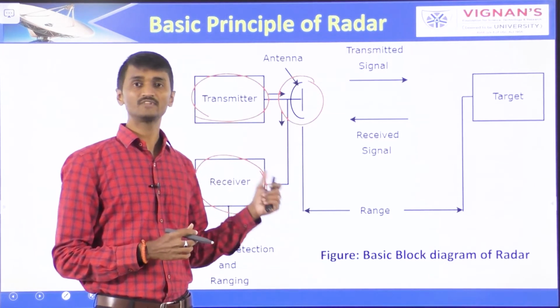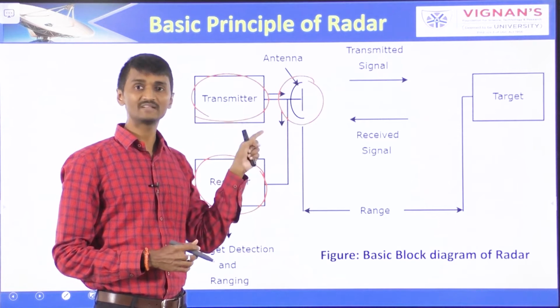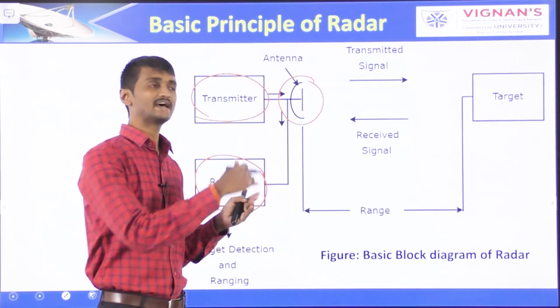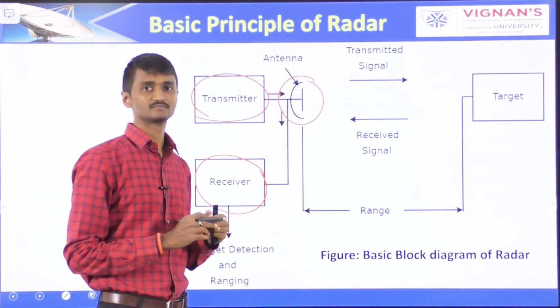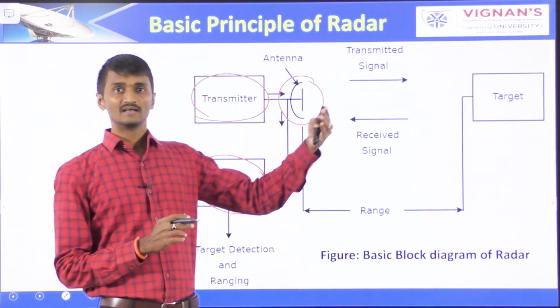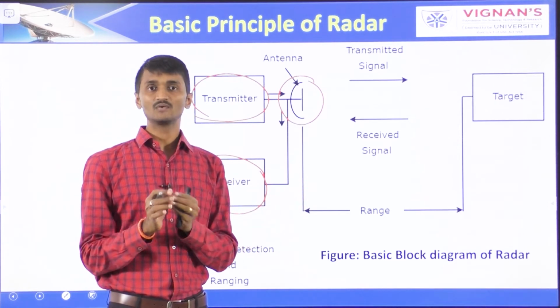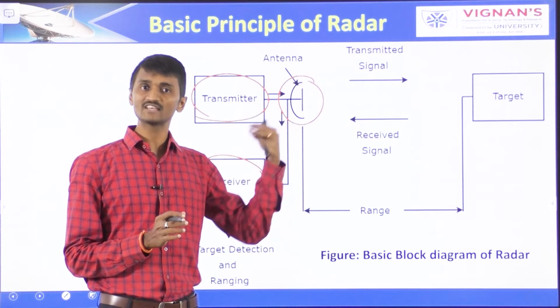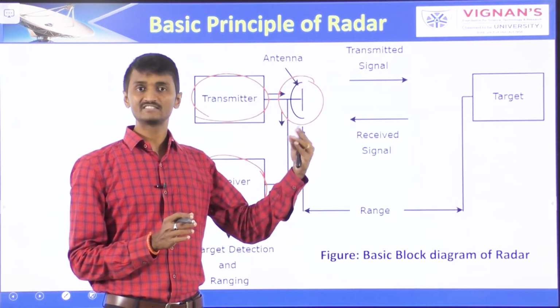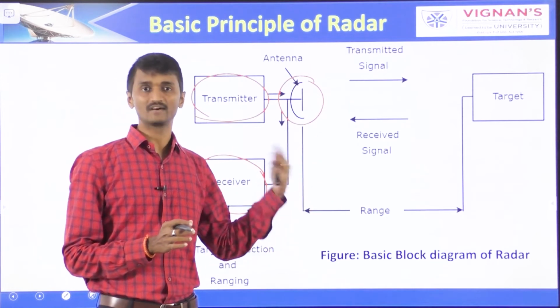The function of the transmitter is to transmit the radar signal in the direction of the target. The target reflects this signal in various directions. The signal which is reflected back towards the antenna gets received by the receiver and is then processed further.